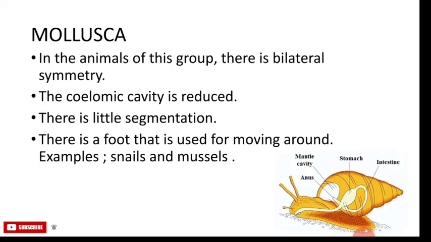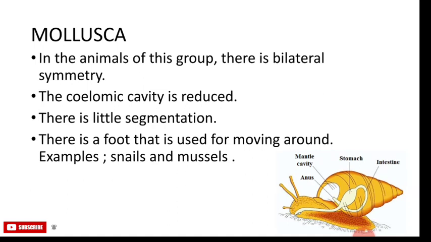The next is the Mollusca. The animals of this group have bilateral symmetry. The coelomic cavity is reduced and there is little segmentation. They have an open circulatory system and a kidney-like organ for excretion. A foot is used for moving around, and the examples are snails and mussels.